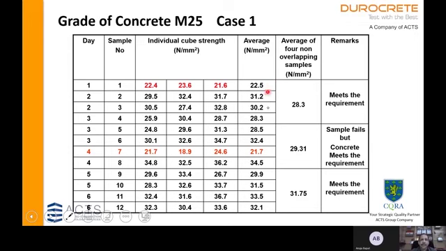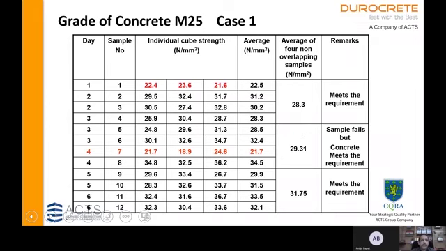The second sample mean is 31.2, 30.2 and 28.3. So mean of these first 4 samples is 28.3, which is greater than or equal to the requirement of 28.3. So it meets the requirement.